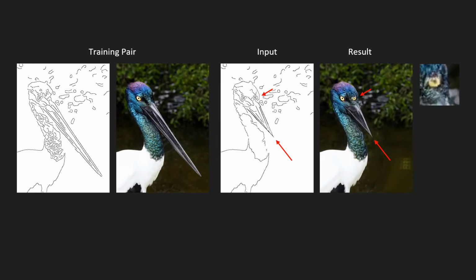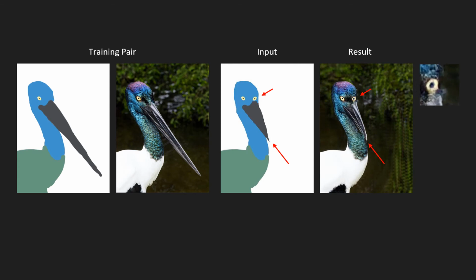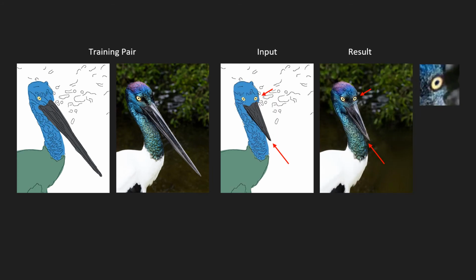The edge representation allows fine manipulation but has weak generalization properties, for example the eye of the bird. Segmentation maps generalize well but do not allow fine control, for example consider the loss of detail in the background. We propose a new representation which we name the super primitive. This representation consists of the edge and segmentation maps overlaid together. It combines the strengths of both representations, allowing for fine control and good generalization. Notice the detailed background and sharp eye after rotating the head.